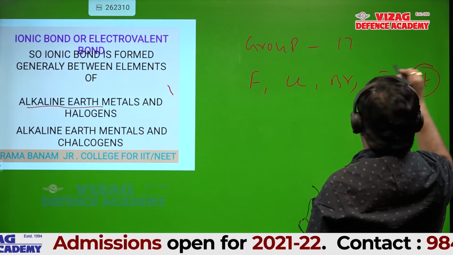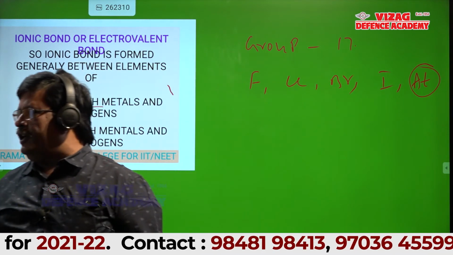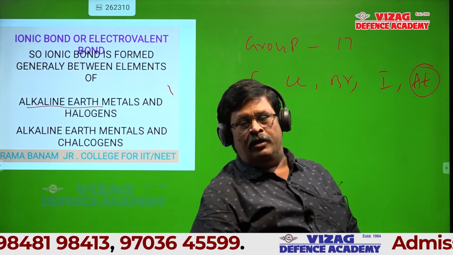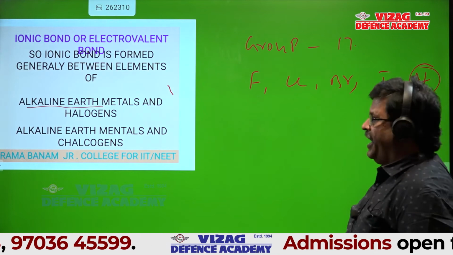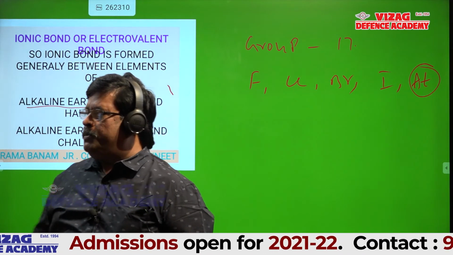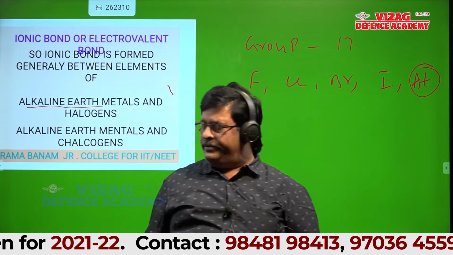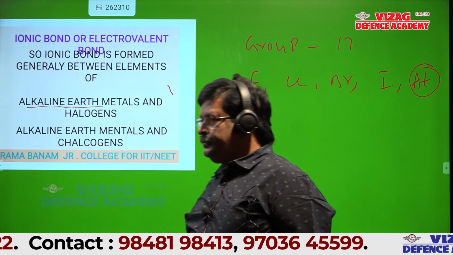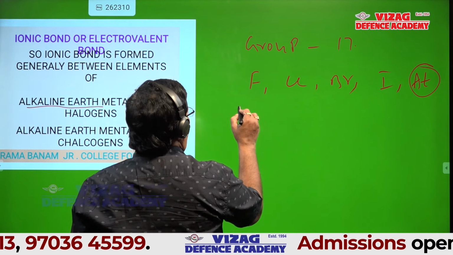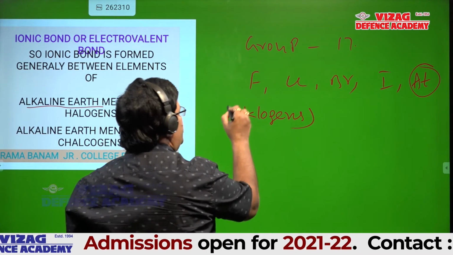Astatine is radioactive, forget about that. You should remember at least fluorine, chlorine, bromine, iodine. Group 17 elements: fluorine, chlorine, bromine, iodine. These are called halogens.